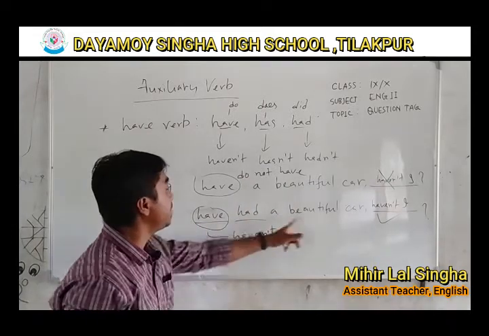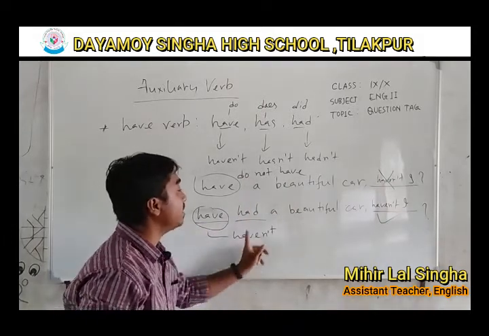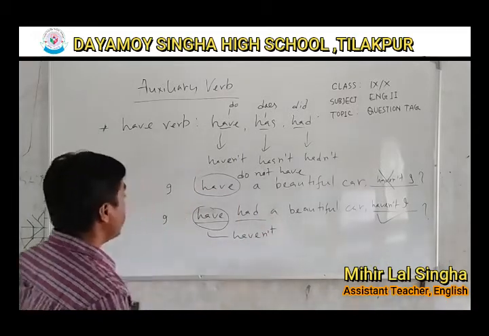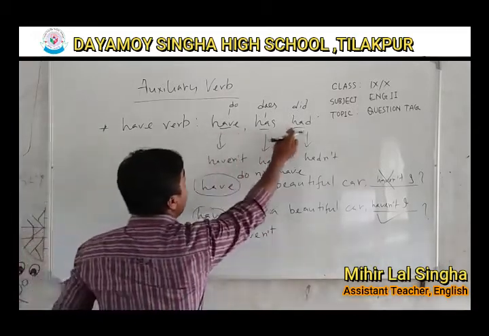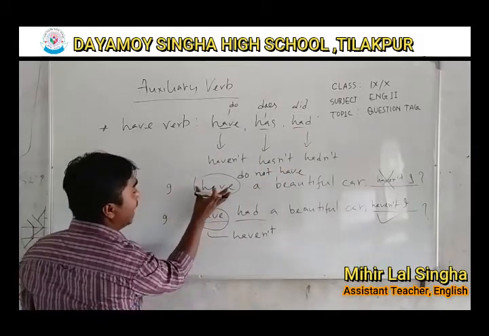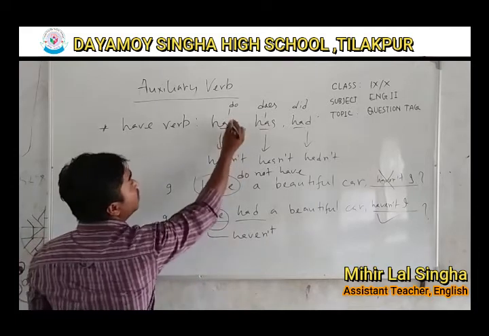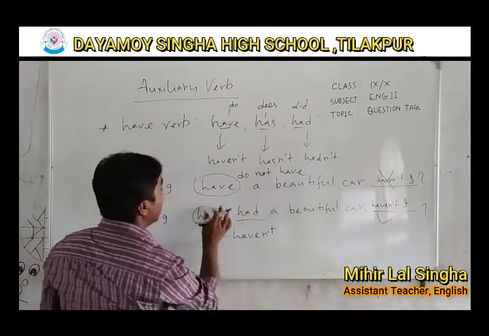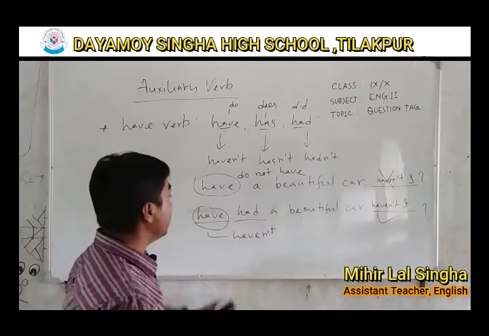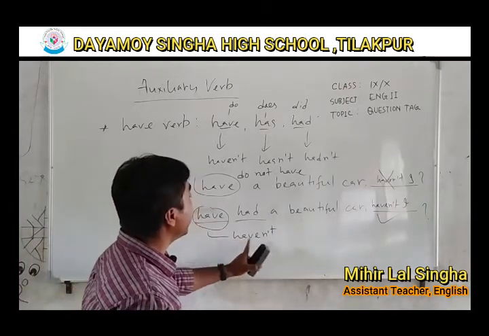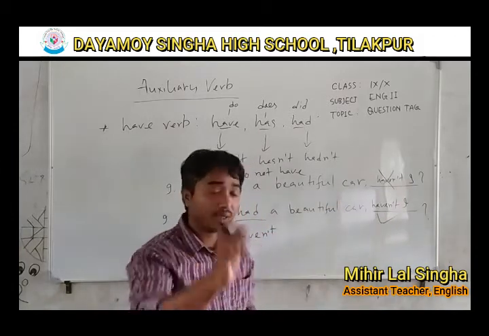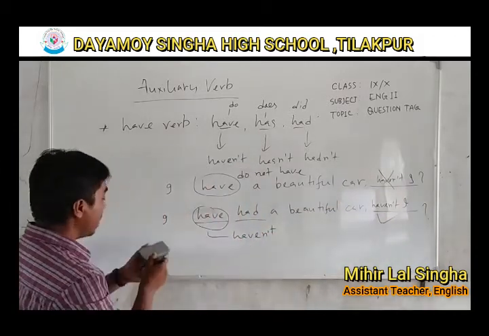I have had a beautiful car, I haven't had a beautiful car. So that's why when have, has, had are used as helping verbs, we have to use do, does, did, and if they are used as an auxiliary verb, then only we can use them directly in our tag. Remember that. It's important.